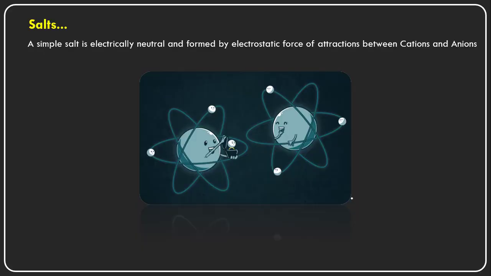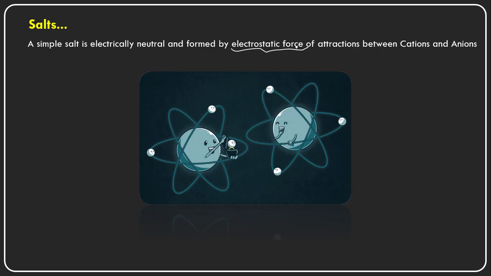Now first I am starting with the salts. So what is a salt? Actually, a simple salt is electrically neutral and formed by electrostatic forces of attraction. This takes place between the cations and the anions.